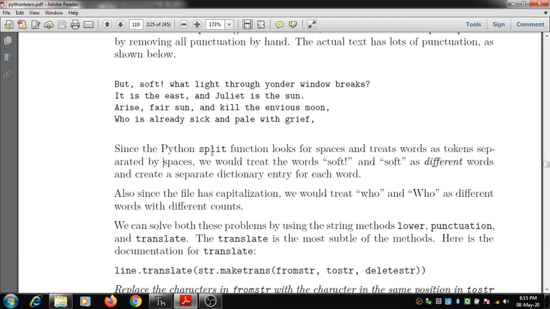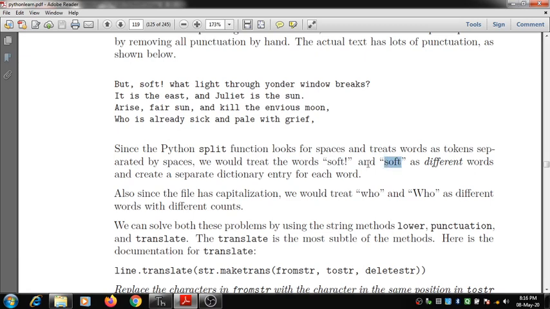Since the Python split function looks for spaces and treats the words as tokens separated by spaces, we would treat the words soft! and soft as different words and create a separate dictionary entry for each word. Why? Because this soft contains a punctuation mark, the exclamation, and this soft doesn't have any punctuation.